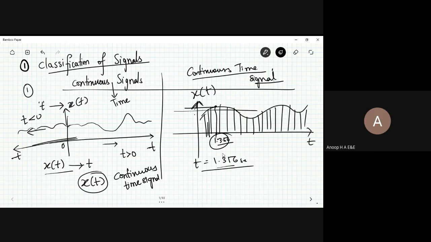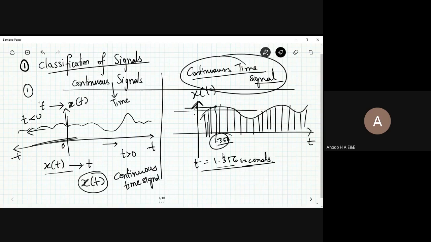Let me take a real-time example right now. You have the speech or the voice that is to be represented. I'm speaking to you right now. If I have this signal continuously varying, the speech signal, what I'm speaking now, is continuously varying with respect to time. Either I can increase the volume or decrease the volume depending on the speech that I'm going to give, or the syllabus I'm going to cover. So this is what you can represent in terms of a continuous time signal.